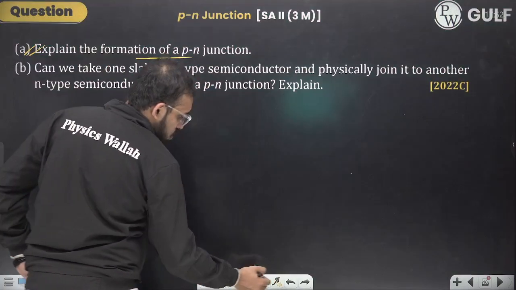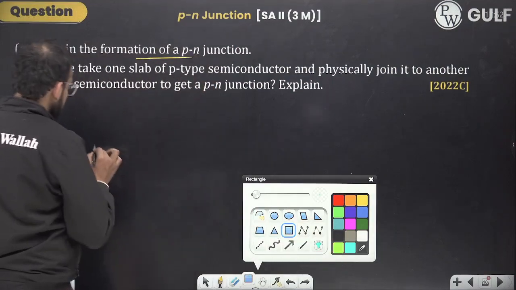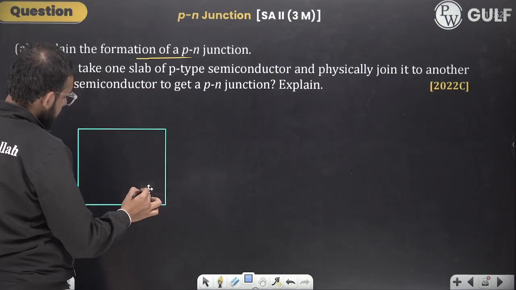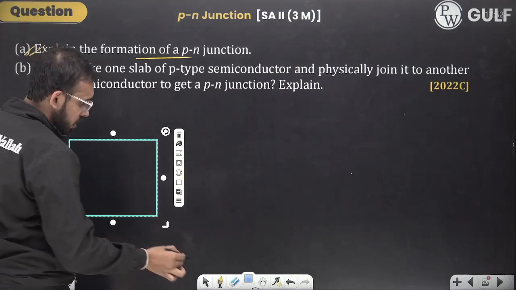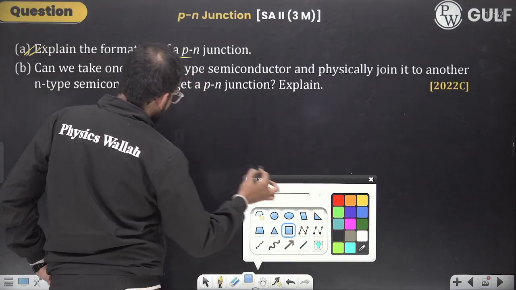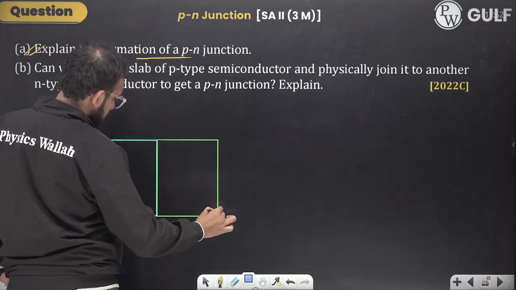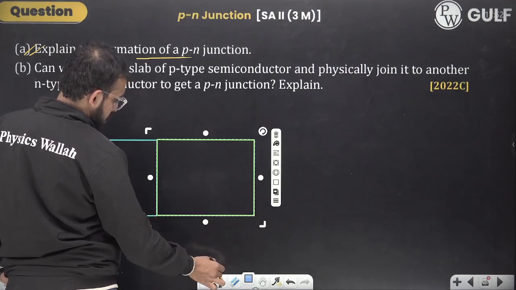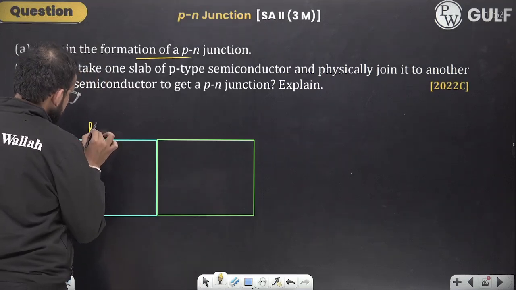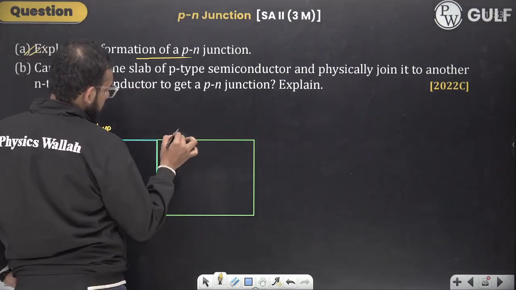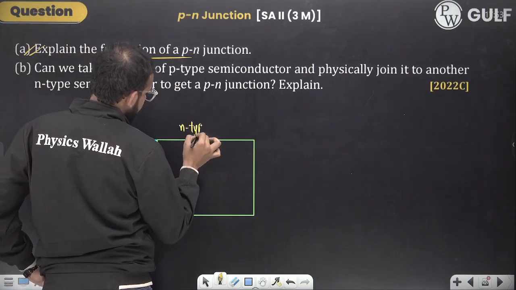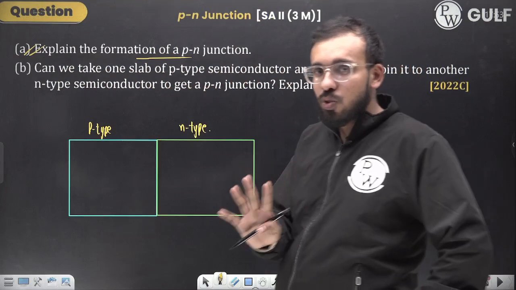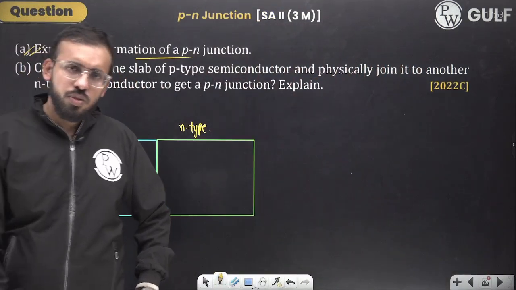What I'm going to do as of now is take one p-type impure crystal and take another n-type crystal. Take one p-type crystal and one n-type crystal and fabricate them together. PN junction diode is formed. Now some process would be happening. Let us understand that process one by one.